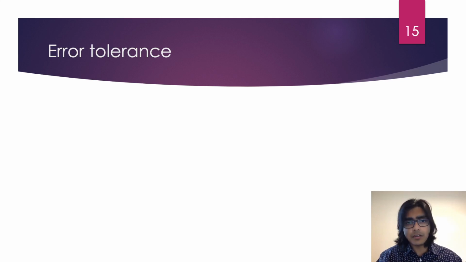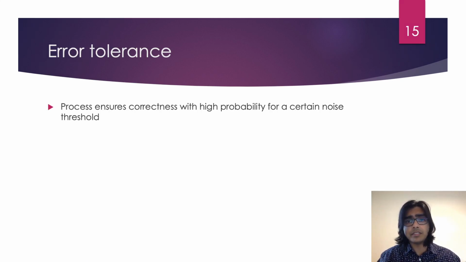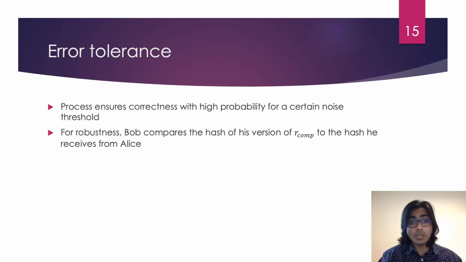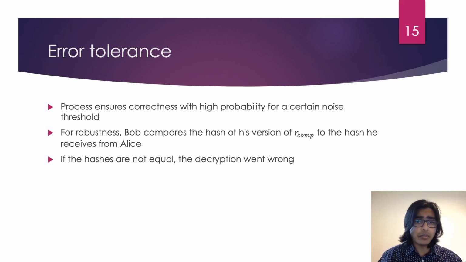The process so far ensures correctness with high probability for certain noise thresholds. However, in order to ensure robustness, that is, in order to ensure that errors in decryption are detected with high probability, Bob compares the hash of his version of R comp with the hash he receives from Alice. If the hashes are not equal, the decryption is understood to be faulty.